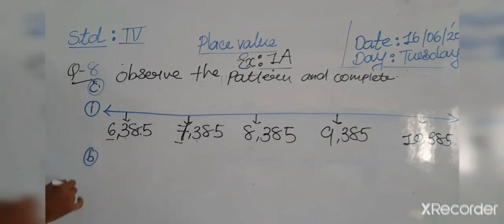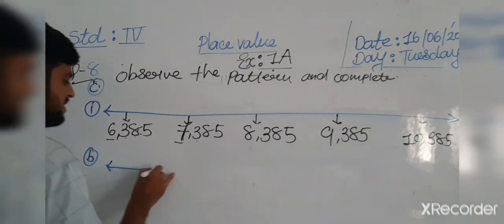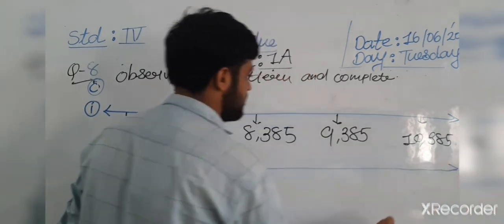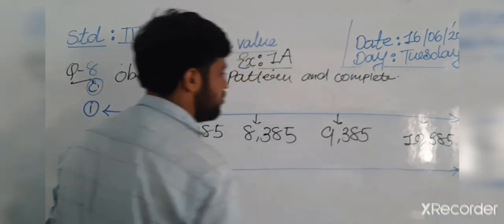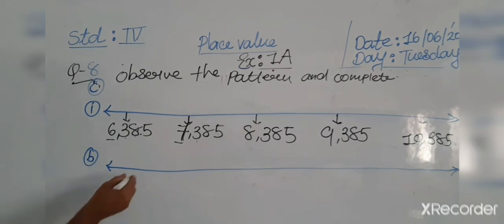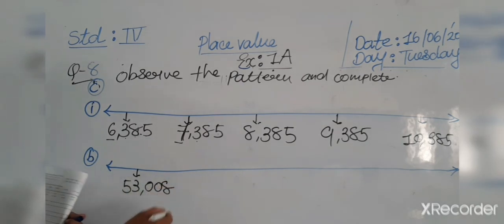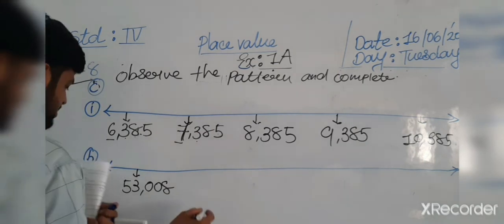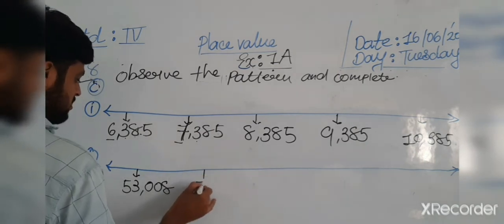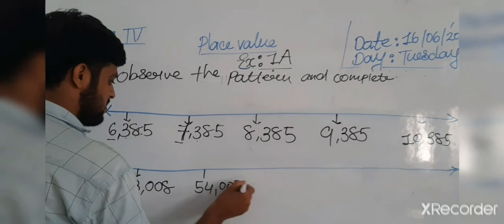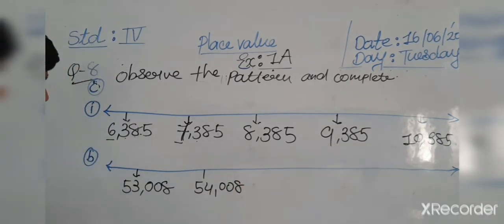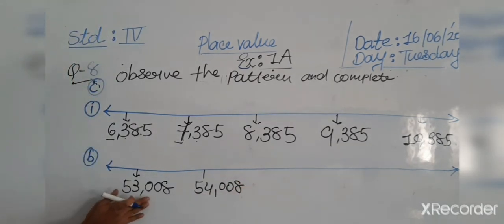Okay. Now we are doing the further question. We do it the same way, but we must check in which digit and which place the change occurs in our pattern. So now 53,008. Let's check which number needs changing. Okay, 53 as it is, 008 as it is.